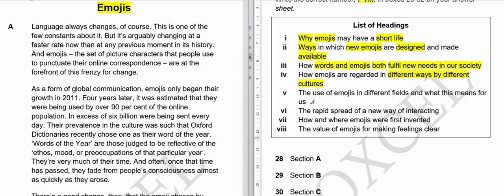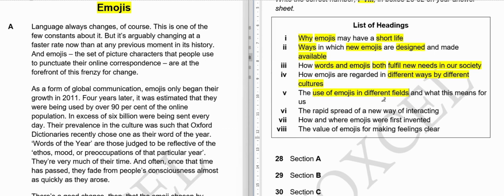Fifth option, the use of emojis in different fields and what this means for us. So we are using emojis in different fields, like maybe in education, in chatting, formal and informal communication, marketing, whatever different fields.